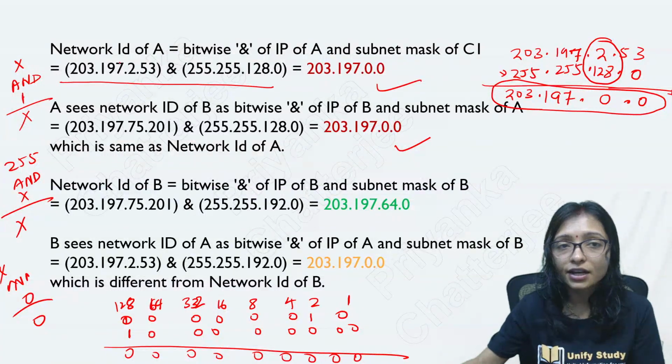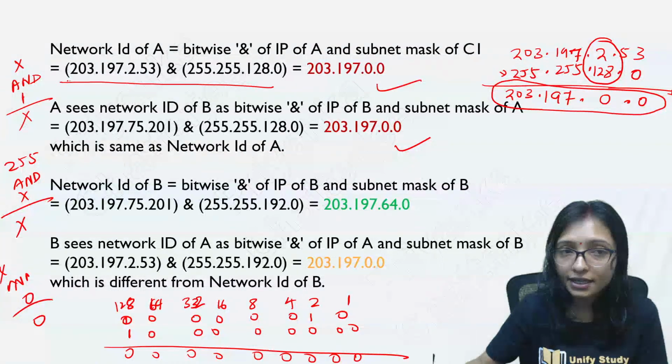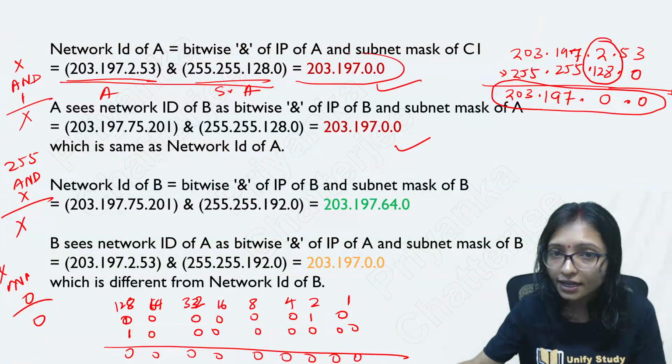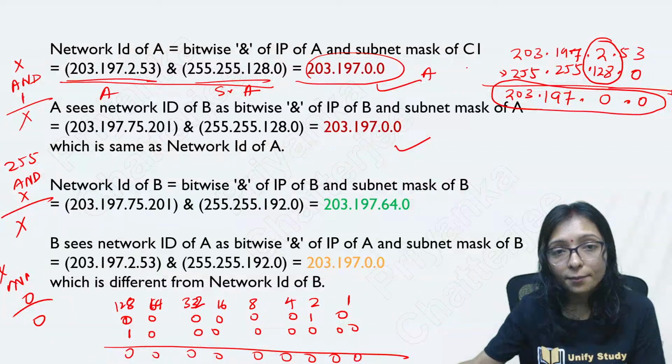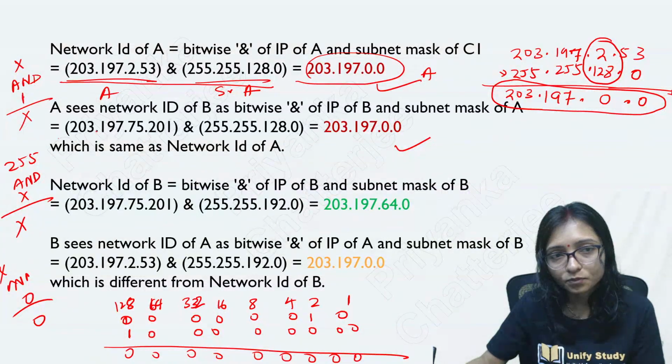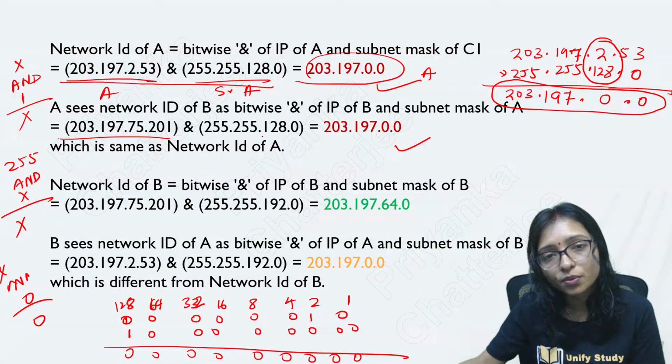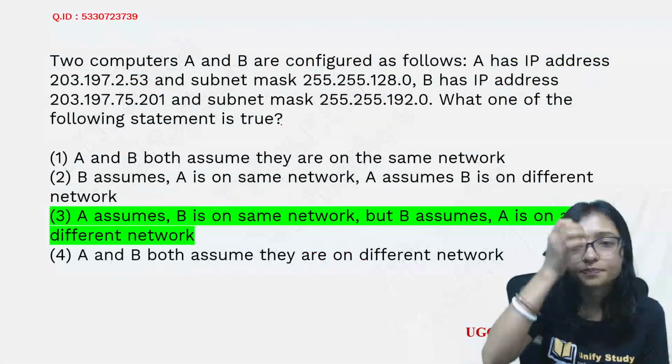See that here actually I am doing it correctly. This is the IP address of A and here I am using the subnet mask of A. So it is the correct net ID of A. But here this is the IP address of B. This is the net ID of B, but it is doing the AND with the subnet mask of A. You can see here.